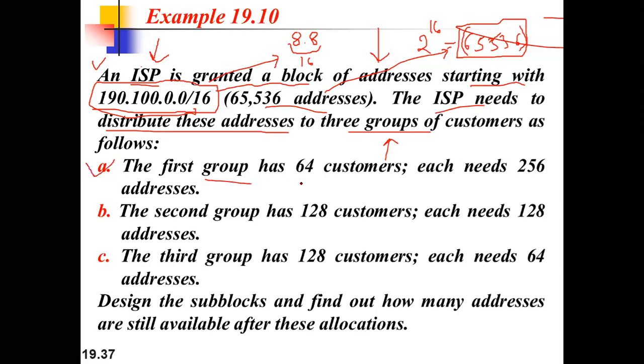So the first group must have 64 customers. Each needs how many addresses? 256 addresses. Please remember this thing. So it means how many addresses are needed? 64 different customers, and each customer needs 256. So we will simply multiply. How much will we get if we multiply 64 into 256? Yes, class, how much is it?